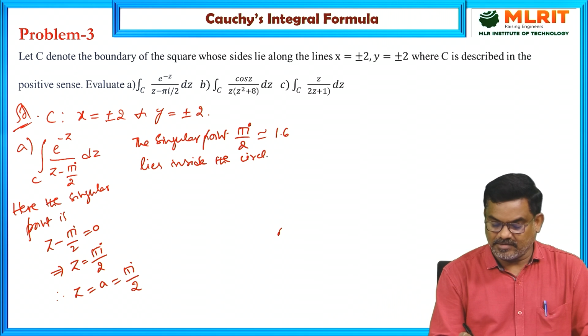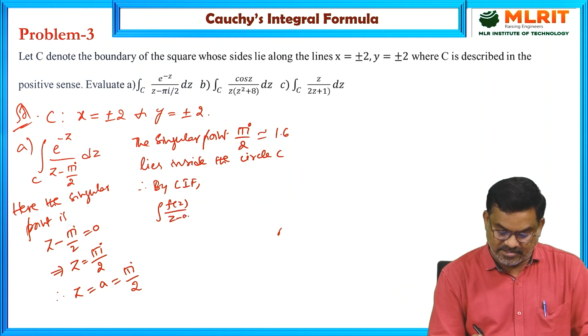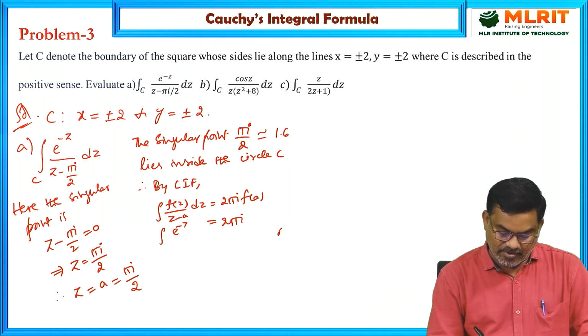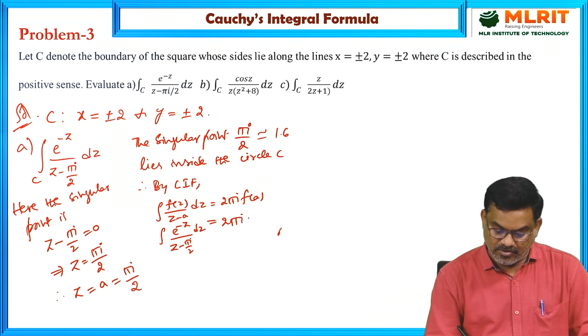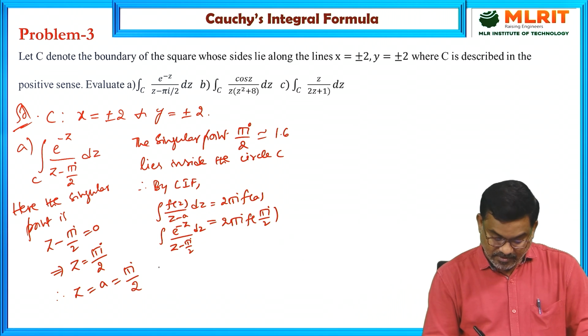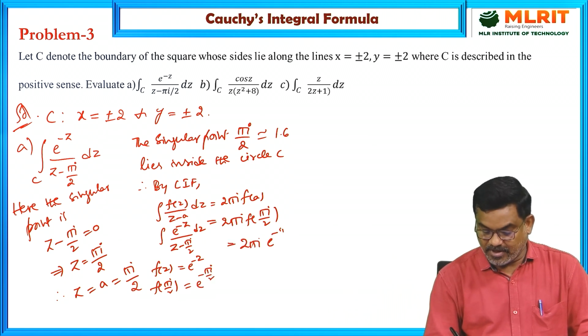Inside the curve C, therefore by Cauchy's integral formula, the line integral of f(z)/(z − a) dz is 2πi times f(a). Now e^(−z) is the function, with z − πi/2 in the denominator, so we need f(πi/2). Now f(z) is e^(−z), so f(πi/2) is e^(−πi/2). So 2πi times e^(−πi/2).